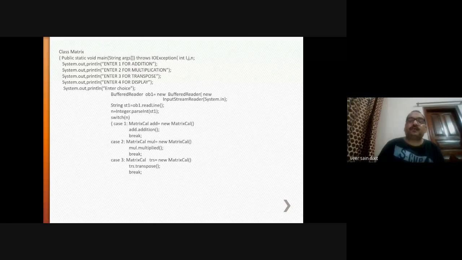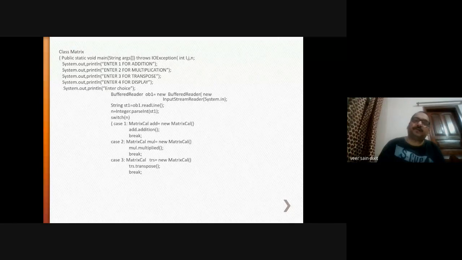If you enter choice 1, then the matrix addition program will be called. So here I have created an object of type add, which is of type MatrixCal class. Then I am calling the function addition defined within this MatrixCal class, add dot addition. The addition of two matrices will be printed out. Then we are using the break statement. It is matched through the break statement.